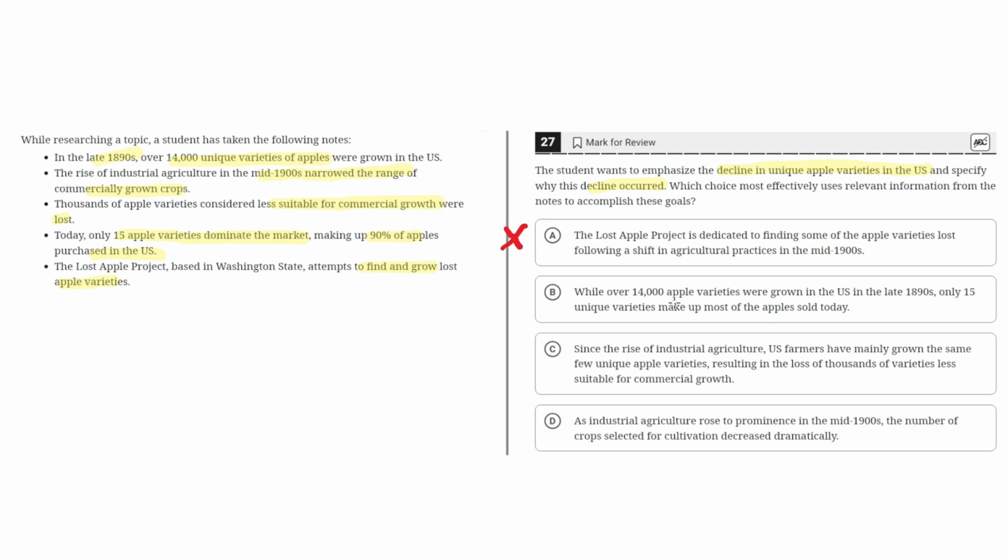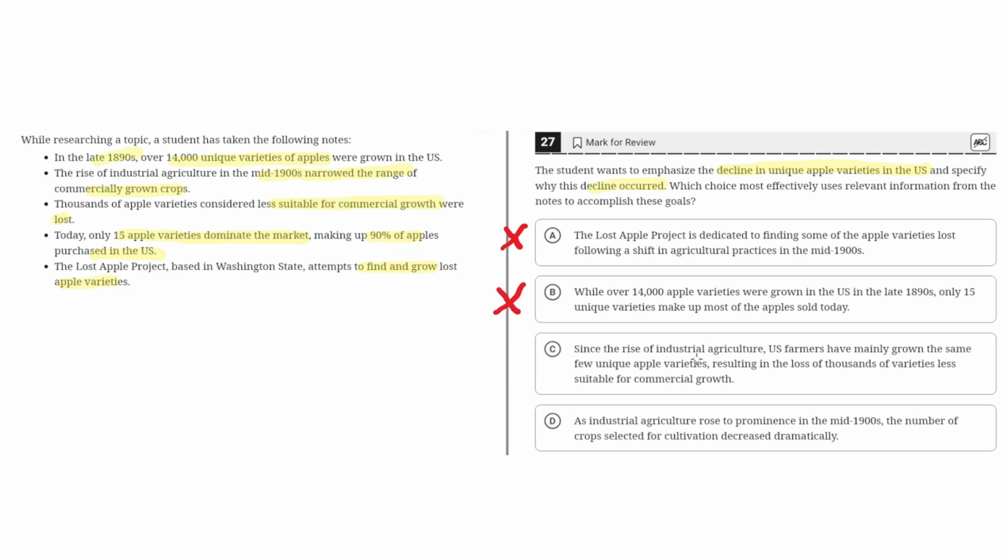B. While over 14,000 apple varieties were grown in the US in the late 1890s, only 15 unique varieties make up most of the apples sold today. This is incorrect because although it does highlight the decline in unique apple varieties, it does not specify why this decline occurred. So B is incorrect.